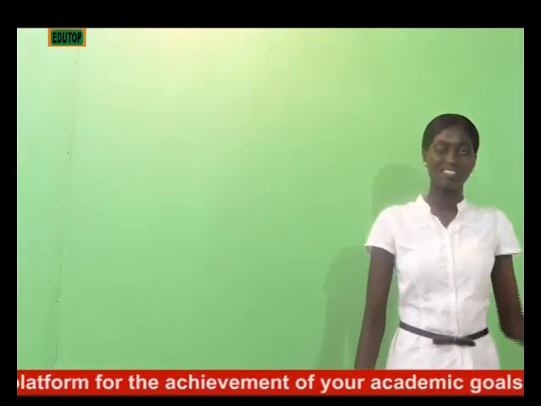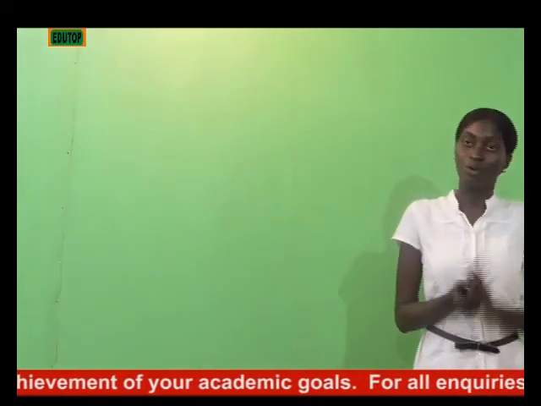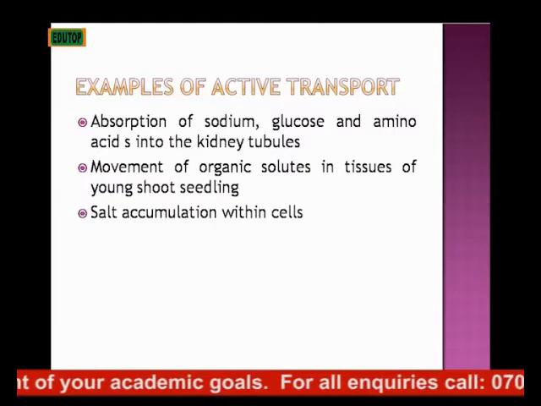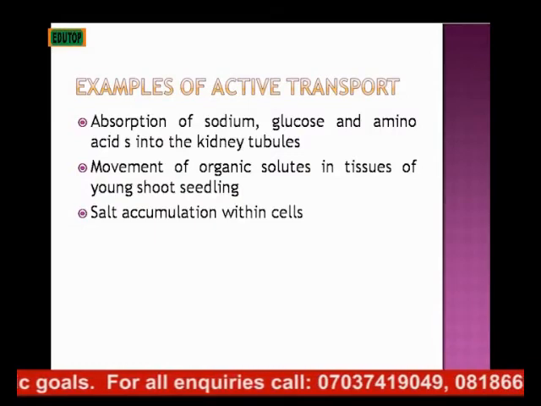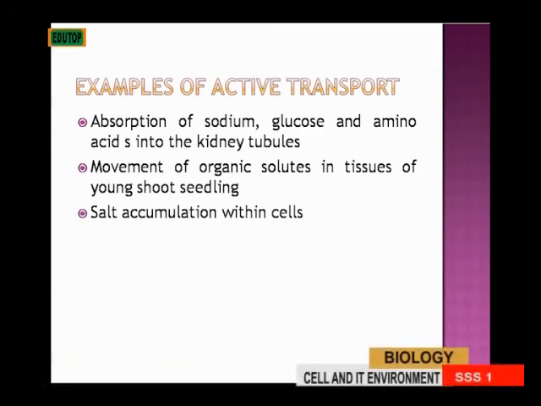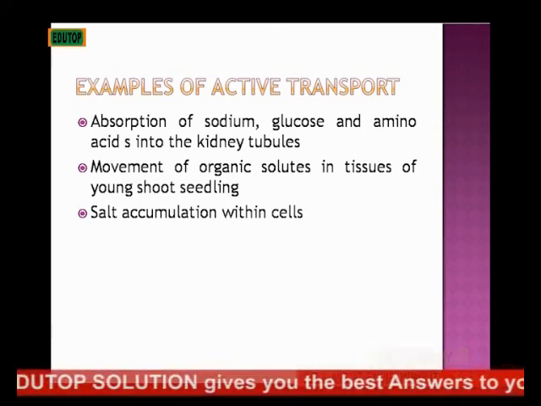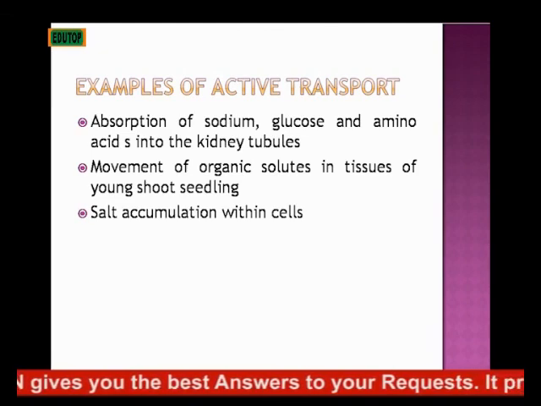So once adenosine triphosphate is not produced, then active transport does not take place. Examples of active transport: we have the absorption of sodium, glucose and amino acid into the kidney tubules, after digestion has taken place. That's an example of active transport.